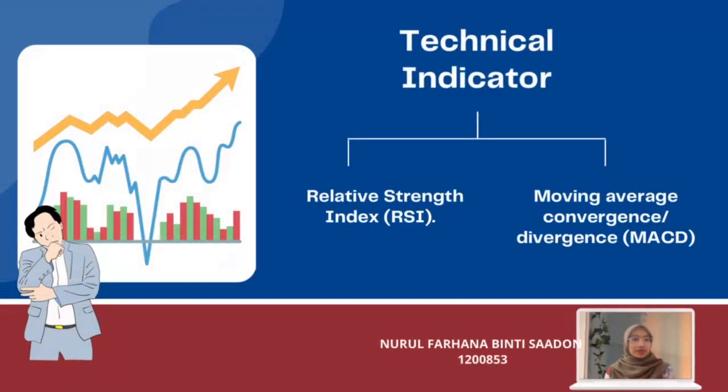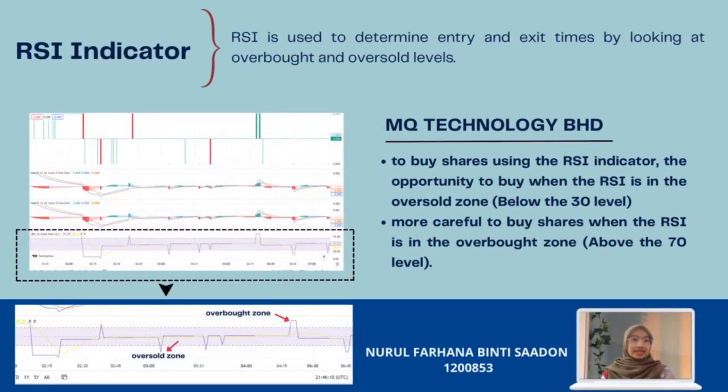The technical indicators that we use are RSI and MACD. The first indicator is RSI. RSI is used to determine entry and exit time by looking at overbought and oversold levels. The company that we chose is MQ Teknologi Berhad. Based on the RSI indicator, our strategy is to buy when the RSI is in the oversold zone below the 30 level, which is when the stock price will be decreased and cheap. We will be more careful to buy stock when the RSI is in the overbought zone above the 70 level.